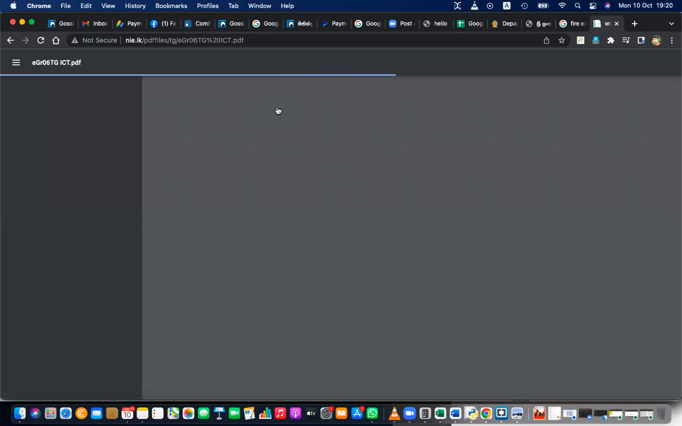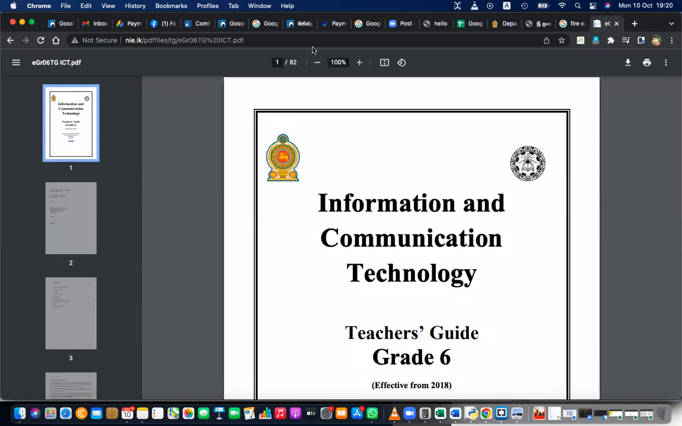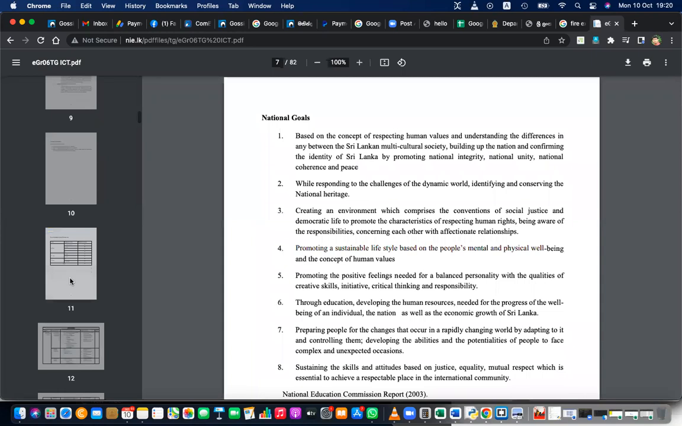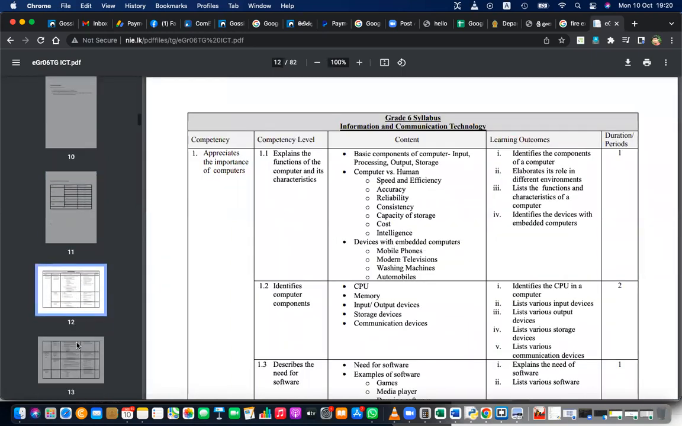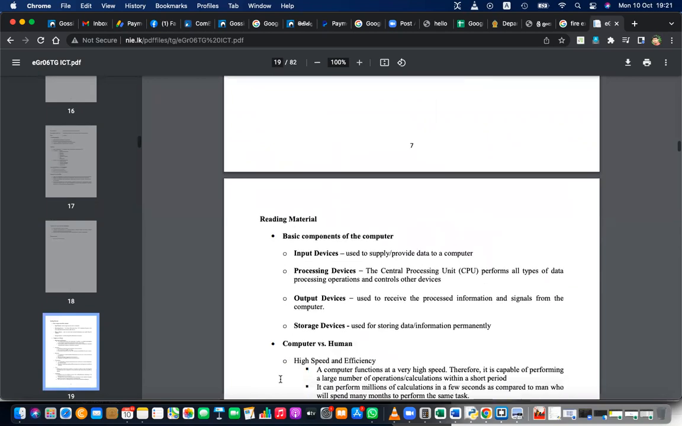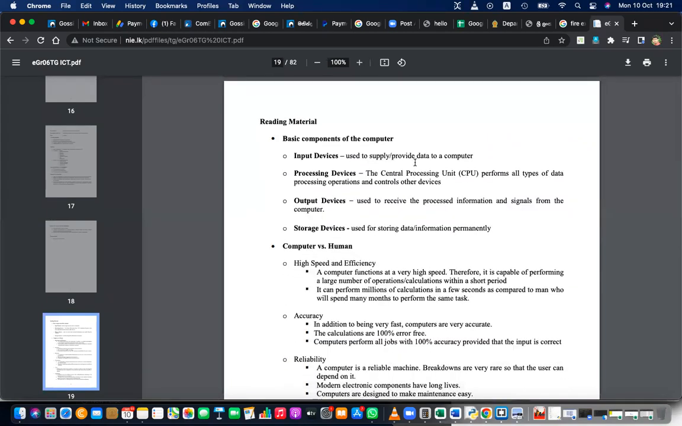Right? So normally, in earlier days, we couldn't see this because it was with the teacher. Now we can download this from a website. How easy that is, right? You can see what your teacher is going to teach and how many periods the teacher is going to use for these things. You can see all the details in this teacher's guide. And some questions that will be asked by the teacher will also be there.